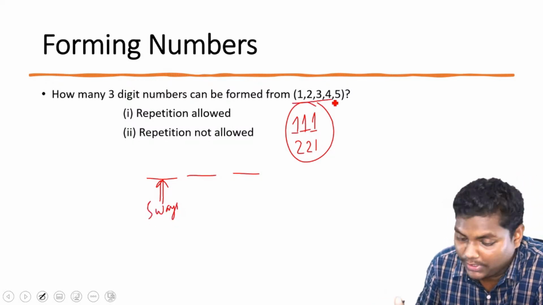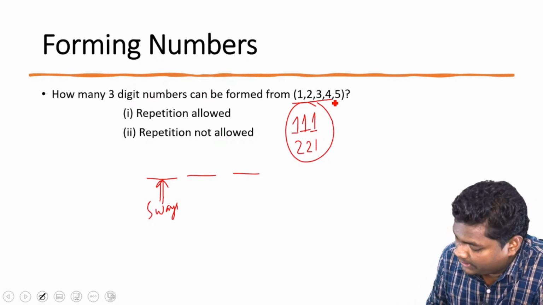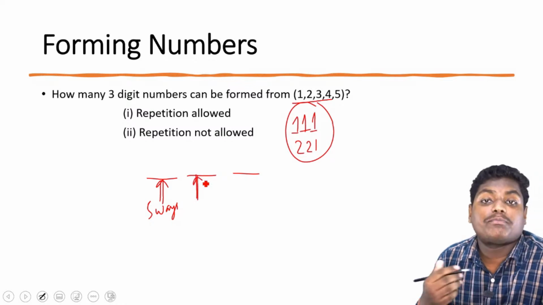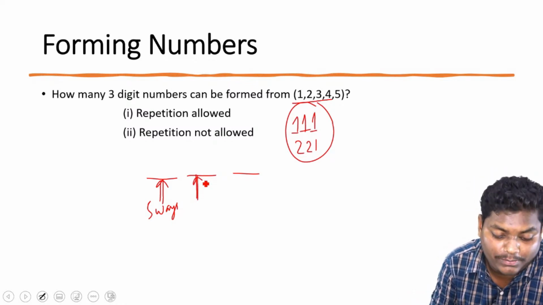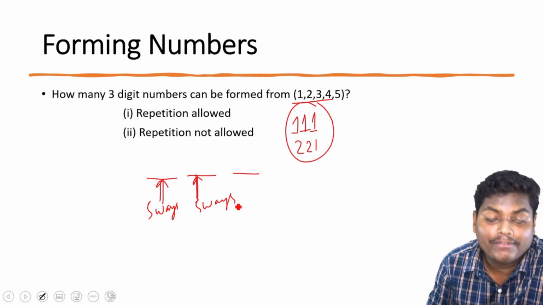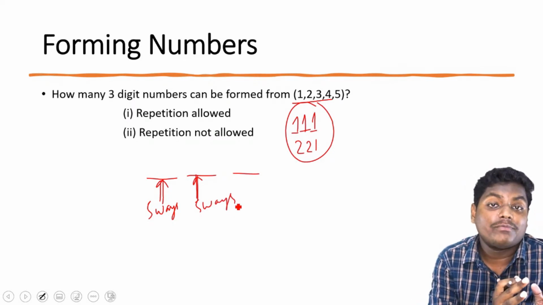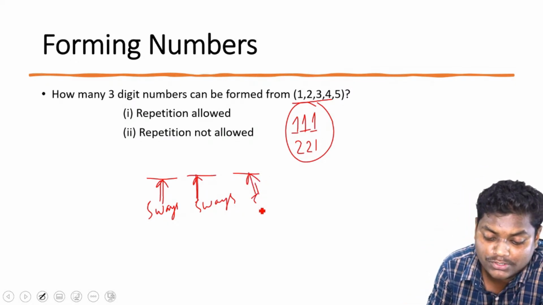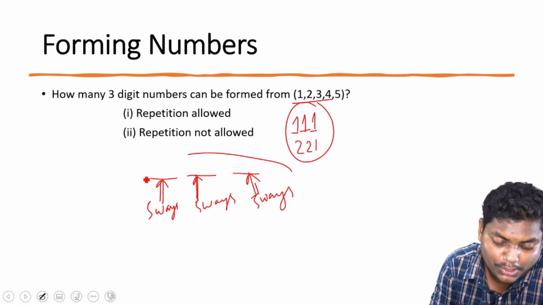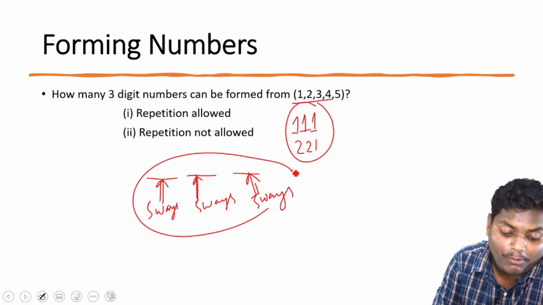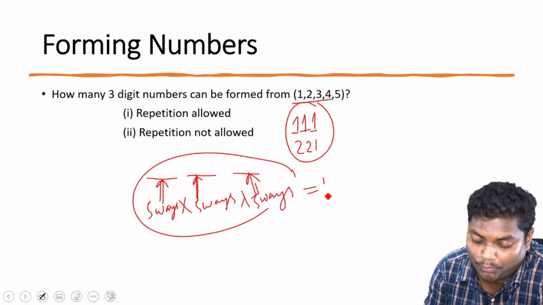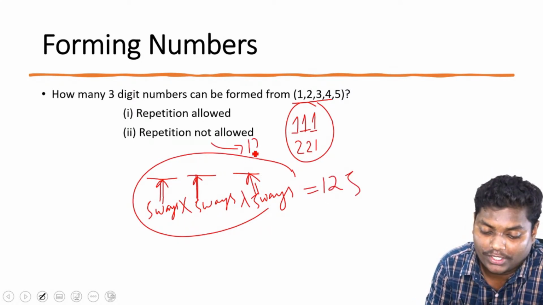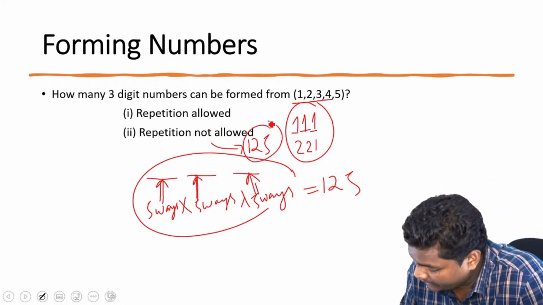For the second digit also, we'll have 5 ways, because here we don't have any restriction. These same 5 numbers can be used again. That's the point. So for the unit place also, we can use 5 ways. So what we get is 5 into 5 into 5, 125. So when repetition is allowed, we'll get 125. Is this clear for everyone?